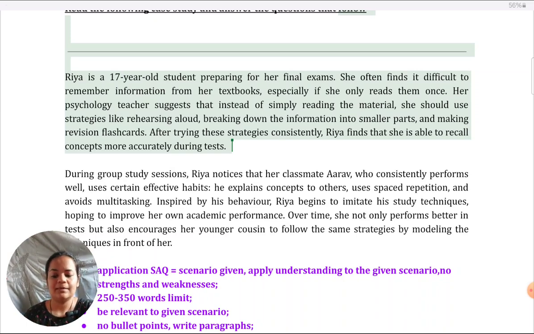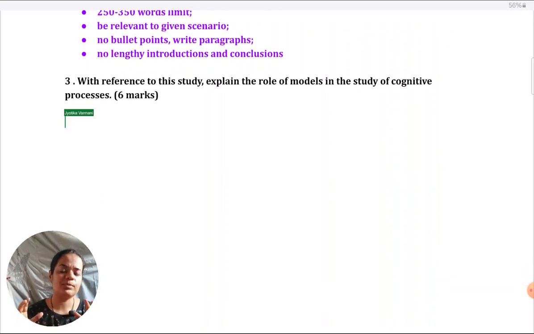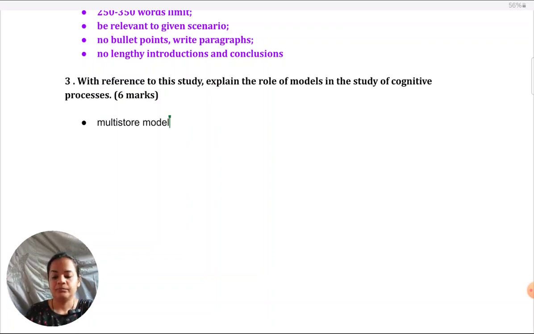When you're writing the answer, for what we have been calling an introduction, that one line, the opening which tells the examiner what you're writing about, you could begin right from there. So you could start off by saying that the multi-store model is relevant to Ria's situation. Literally just pointing out to the examiner that I know that this is the model that I need to talk about and this is what I will be talking about further. This is called the introduction for the SAQs.